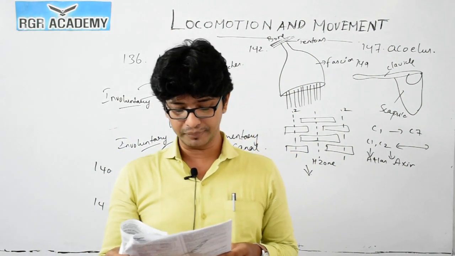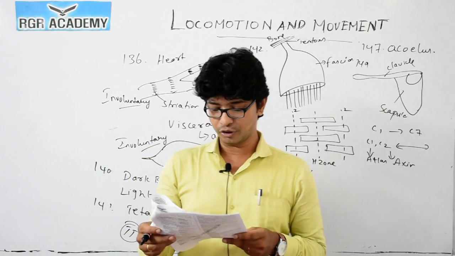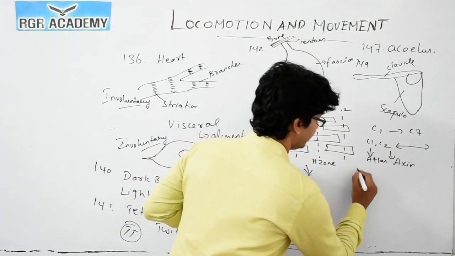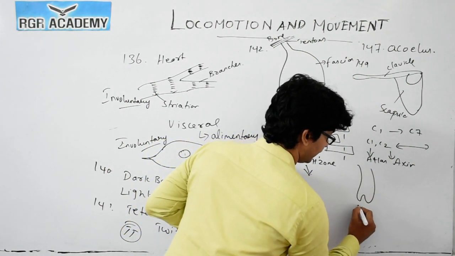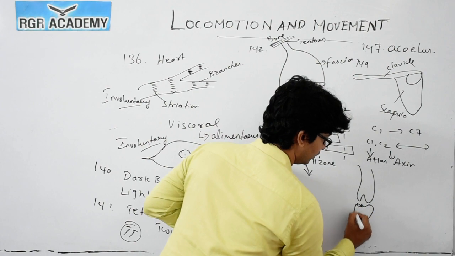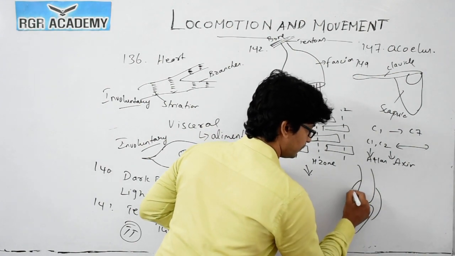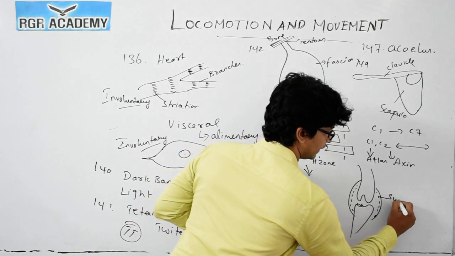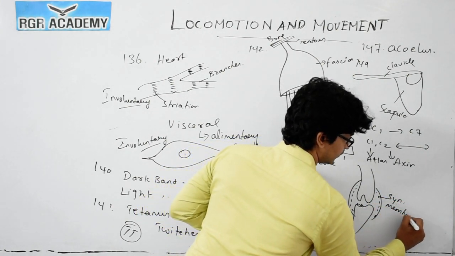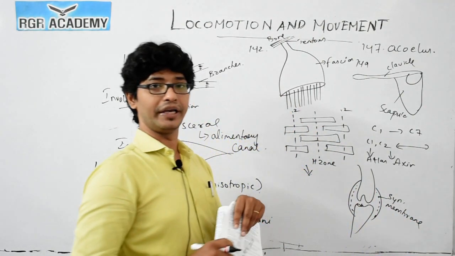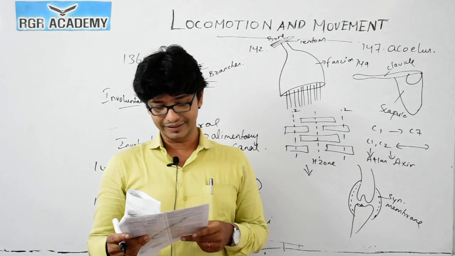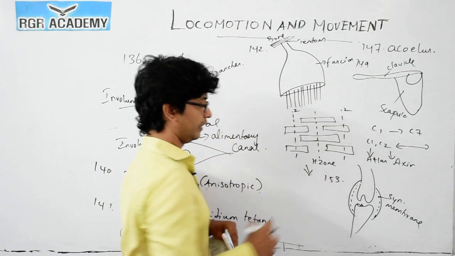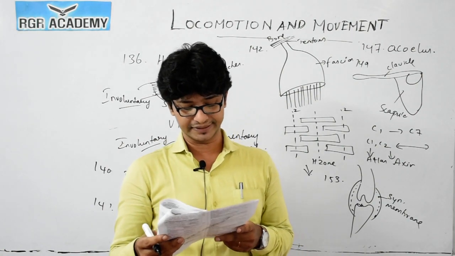153: which one of the following membranes secretes a watery fluid that lubricates and cushions the joint? The synovial membrane. If you look at a joint, you could see the bones, and this is the synovial membrane, which cushions and acts like a lubrication between one bone and the other. So for question number 153, option 4 is the correct answer.